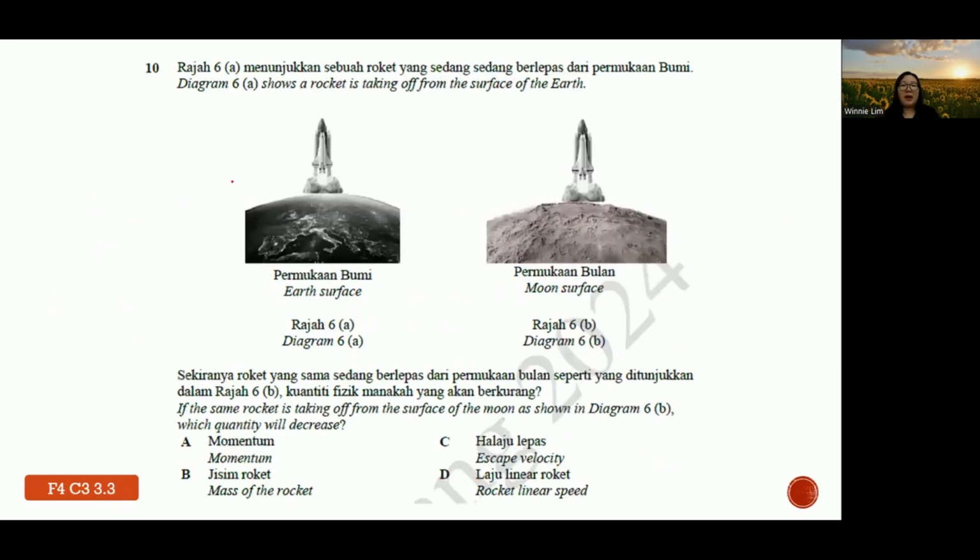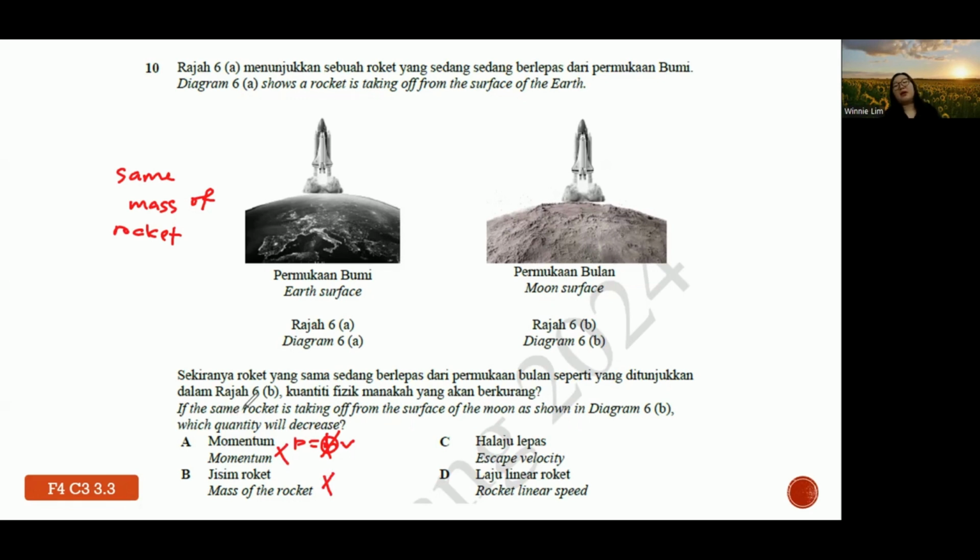Okay, number 10. Diagram 6a shows a rocket taking off from the surface of the Earth. And the same rocket is now at the moon as shown here. So which quantity will decrease, getting less? Basically it's the same rocket, so they will have the same mass. So quantities involving the mass of the rocket, for example momentum, p equals mv, won't change, right? So that's why momentum won't change. The same goes for the mass itself.